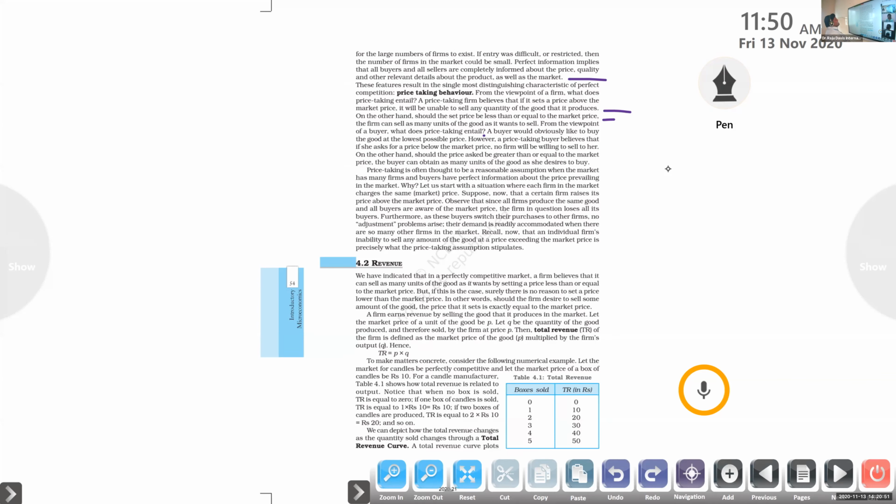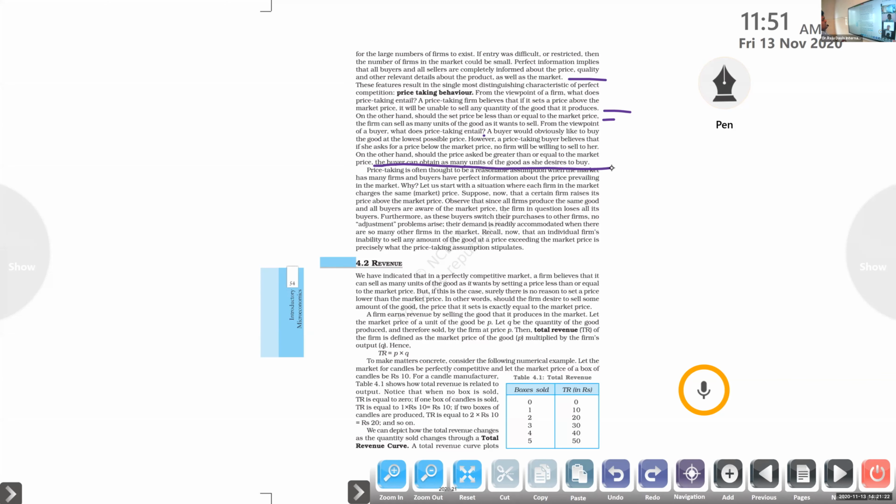Should the price asked be greater than or equal to the market price, the buyer can obtain as many units of the good as she decides to buy. If the consumer is offering more price for the commodity, all the firms are ready to sell that to him or her, right or not? Because the consumer has offered more than the existing market price. So all these ideas are clear or not?